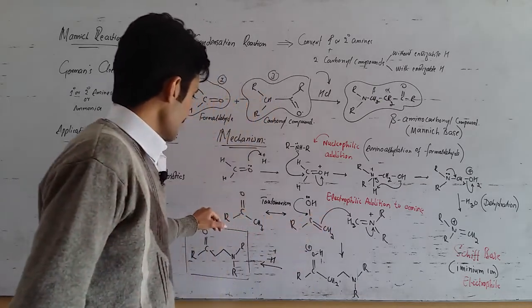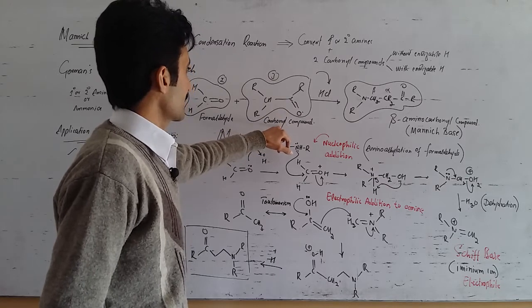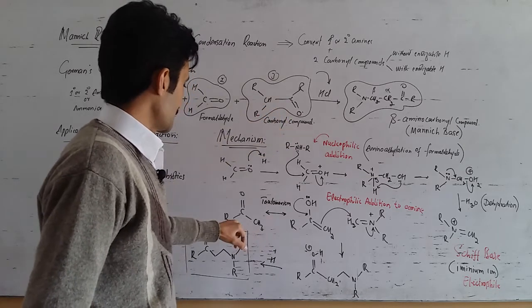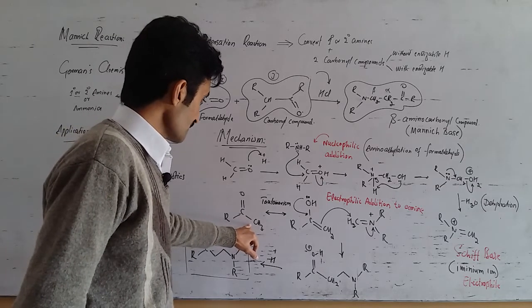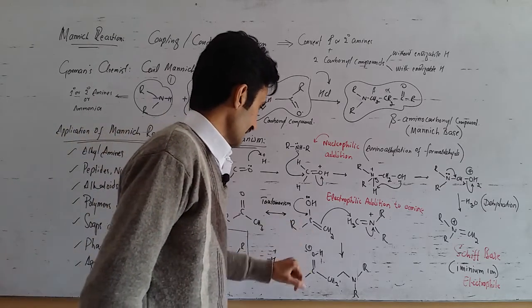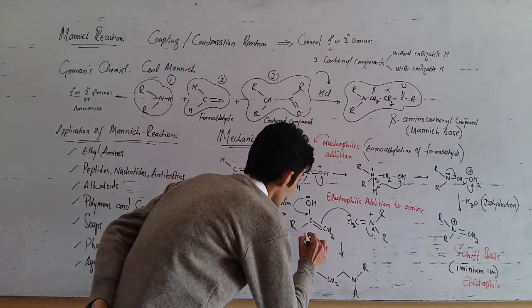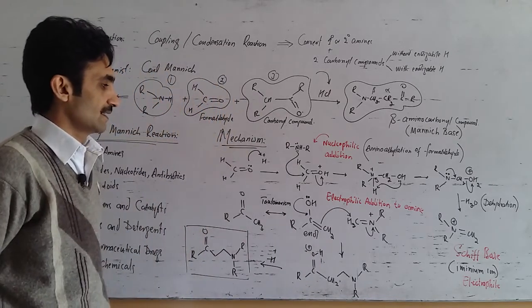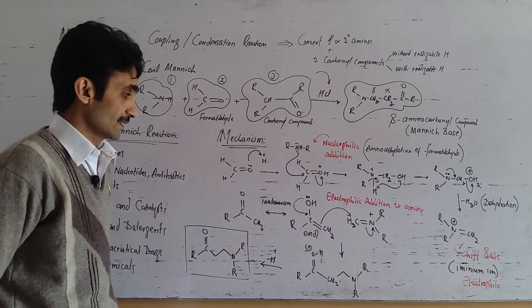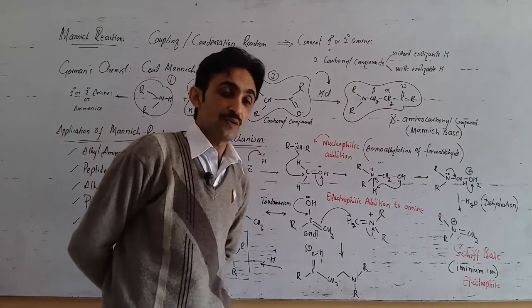Here the second step involves this molecule, a carbonyl compound which has an enolizable hydrogen. So this carbonyl compound undergoes tautomerism to give this structure, which is known as an enol. Why? Because we have a double bond and a hydroxyl or alcoholic moiety. So such compounds or species are regarded as enol compounds.